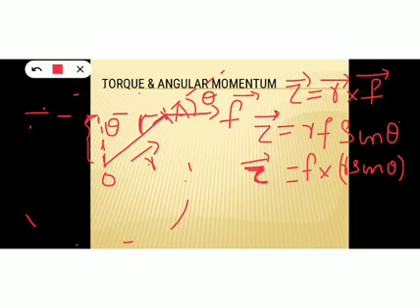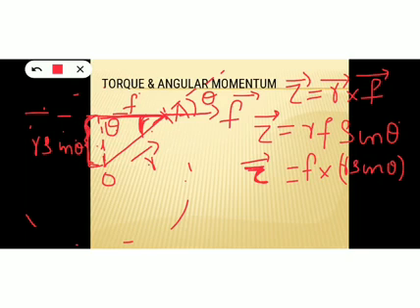See, this side is opposite to the angle theta, isn't it? So this is expressed in sin theta. What is sin theta here? Sin theta is the opposite side by the adjacent side, and this is the opposite side, and this is the adjacent side. Adjacent side is r itself. So this side will be r sin theta. Opposite side is r sin theta.